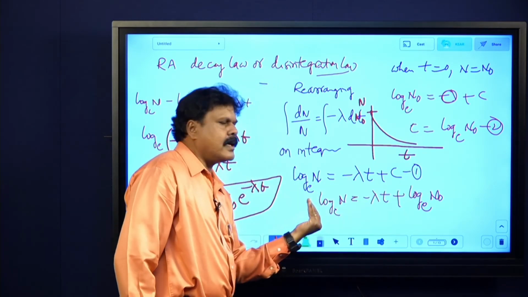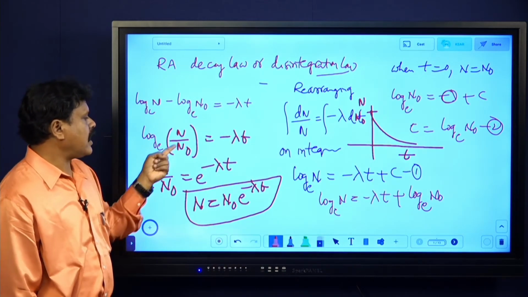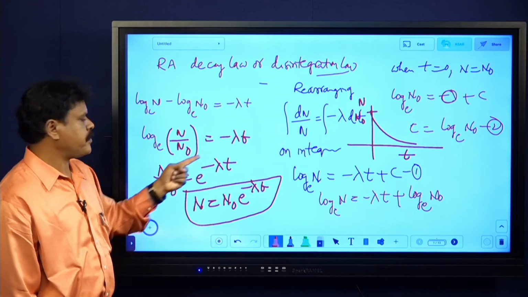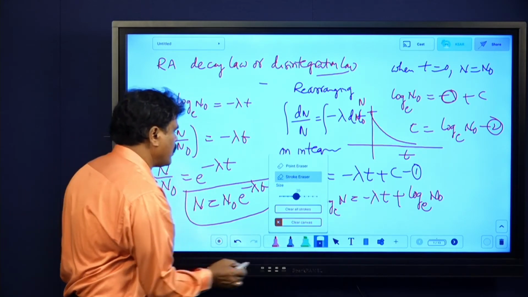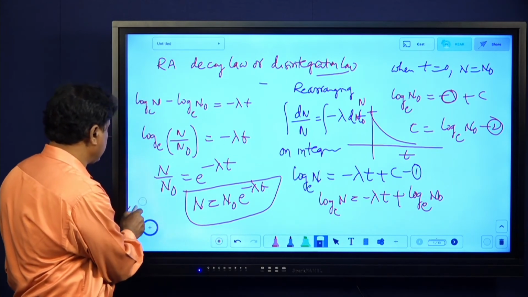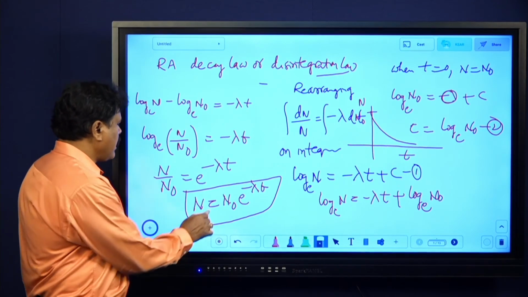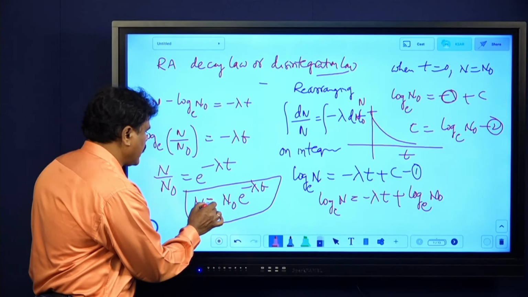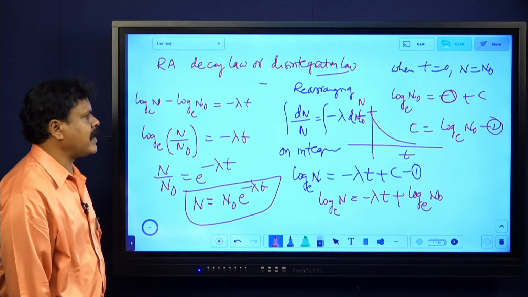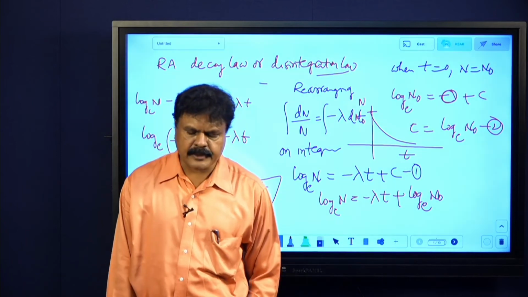Then taking log n naught to this side, log n minus log n naught is minus lambda t. log n by n naught equals minus lambda t. n by n naught is here, this is not, minus is not there. Don't get confused, this is something different. Okay, n by n naught is e power minus lambda t, and then this is nothing but n equals n naught into e power minus lambda t. This is one of the most important derivations.